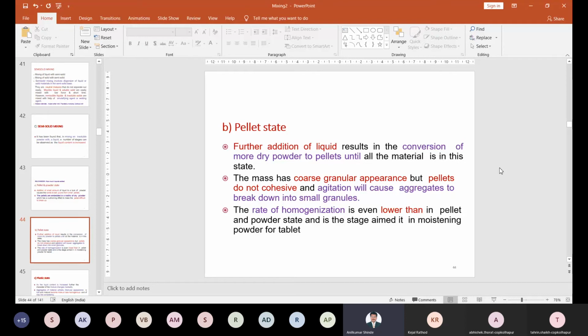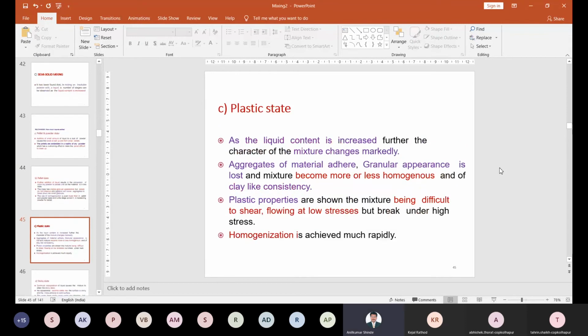Because you do not have any cohesive nature, as you added just a little amount of liquid, right? Then next we can add more liquid, maybe 20%, more liquid than previously. The mixture changes markedly. So aggregates are formed and the material adheres to each other. So the granular appearance is lost.